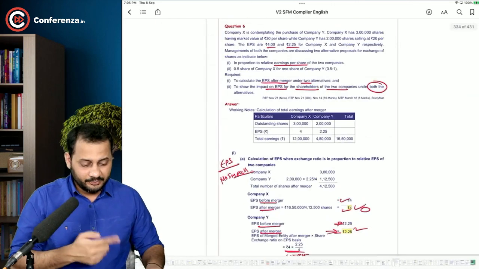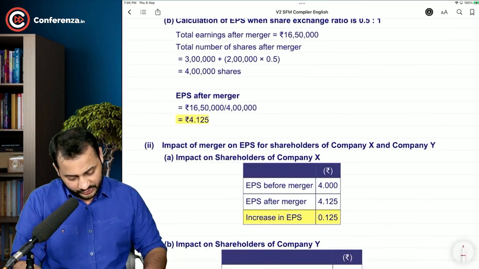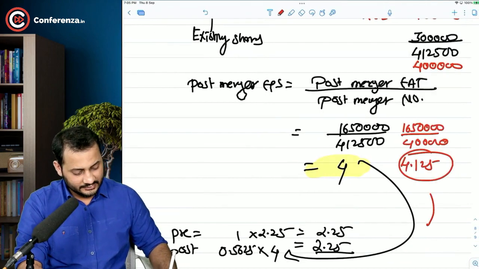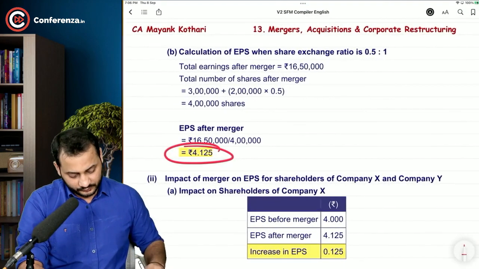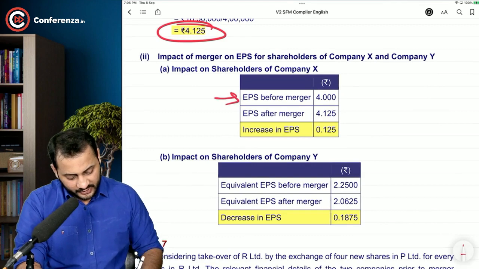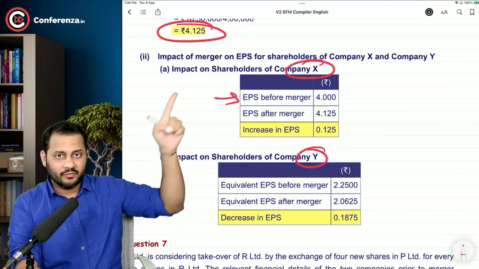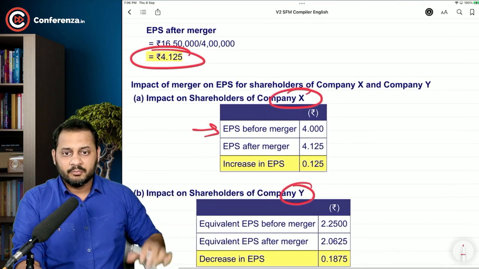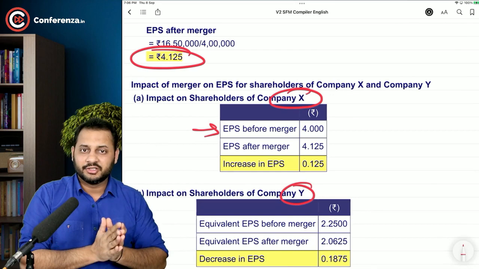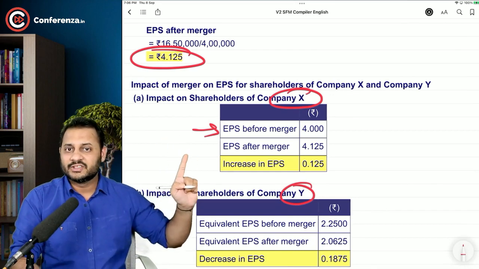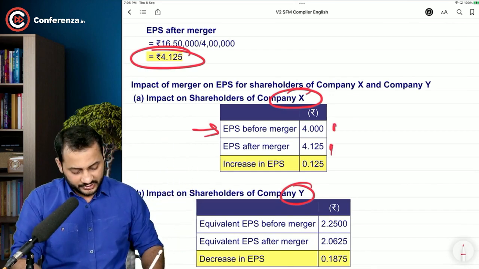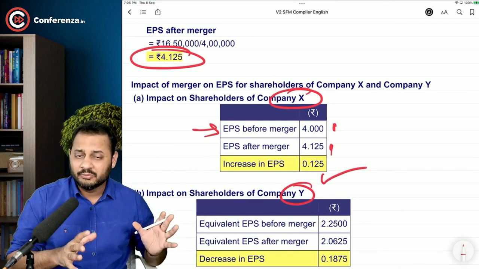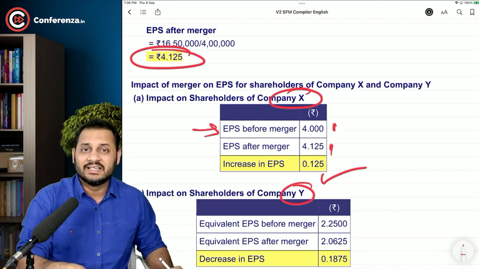But if you change the basis, have a look. If you change the basis, the new EPS is coming to 4.125. So now the impact. Before merger, company X and company Y. This is the acquirer. This is the shareholder of target company. Let's talk about the acquirer. Before merger, the acquirer's earning per share was 4. Now it is 4.125, 1:1 share. So the gain to them is 0.125 on every share. They are very happy with the merger because their EPS has increased.